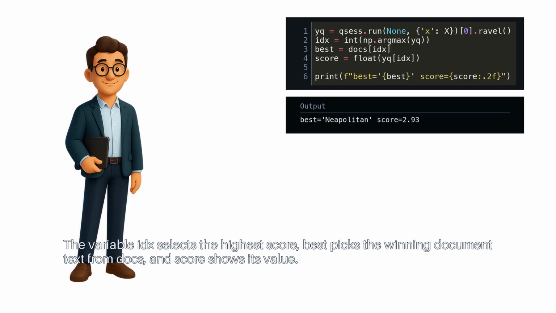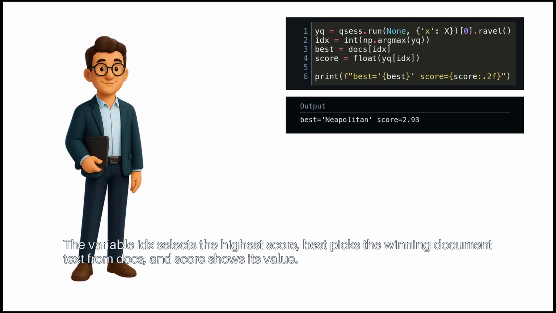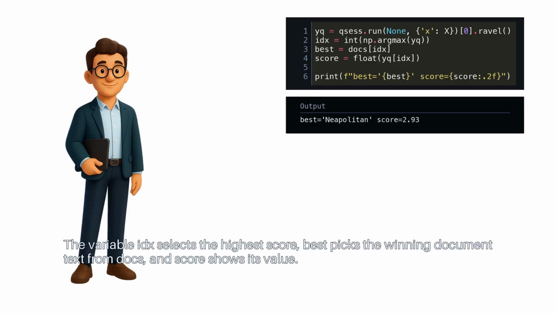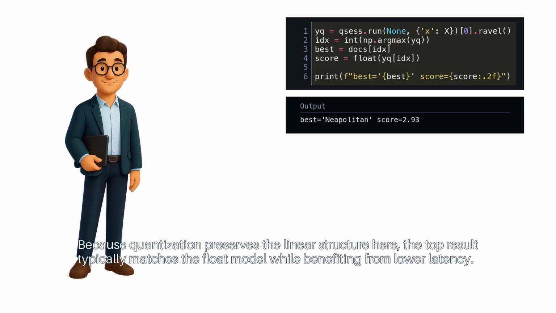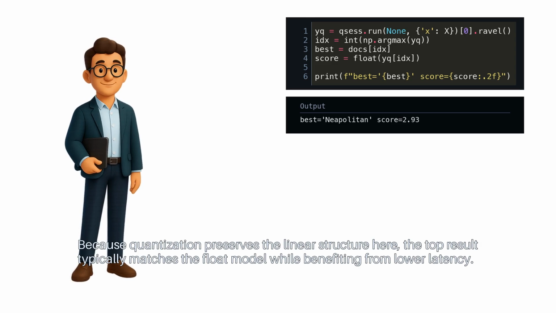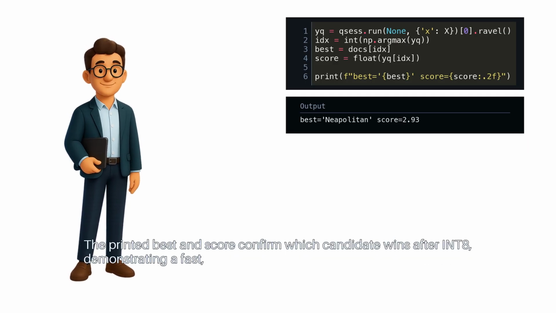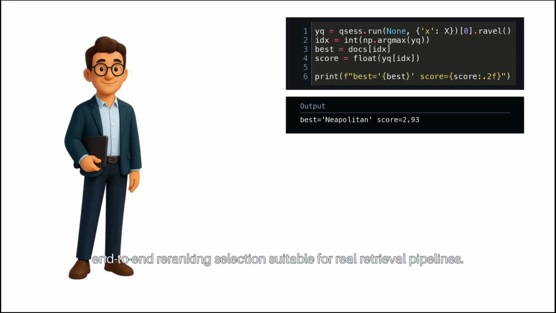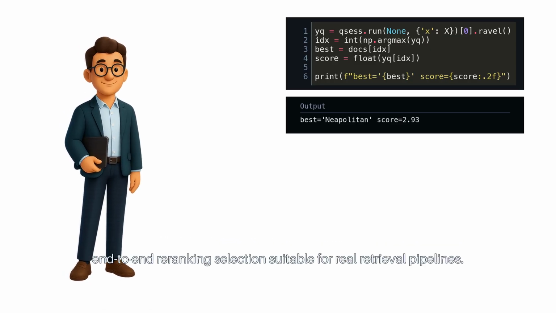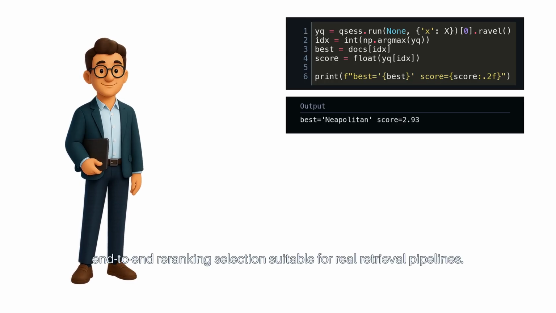The variable idx selects the highest score, best picks the winning document text from docs, and score shows its value. Because quantization preserves the linear structure here, the top result typically matches the float model while benefiting from lower latency. The printed best and score confirm which candidate wins after INT8, demonstrating a fast, end-to-end re-ranking selection suitable for real retrieval pipelines.